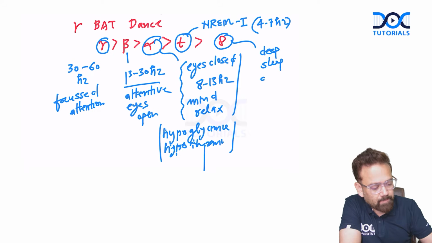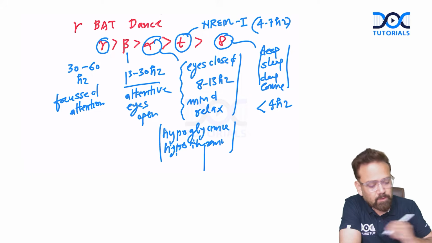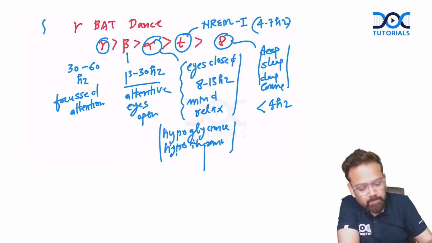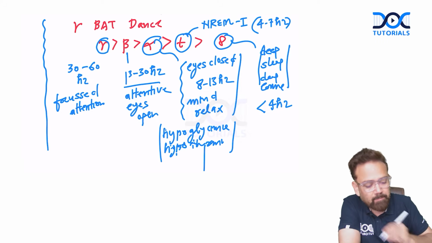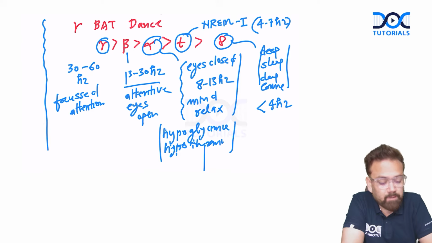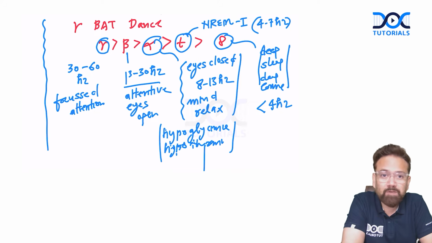Deep sleep, deep coma, organic brain disease, and frequency is the least, less than 4 hertz. So this is the basics of EEG waves: gamma, beta, alpha, theta, and delta. Gamma being the maximum frequency, then beta, alpha, theta, and delta. So we know that one question will definitely be asked from EEG, so please don't forget this.